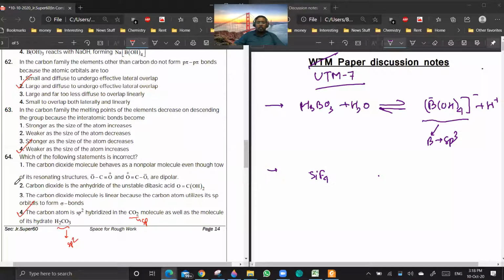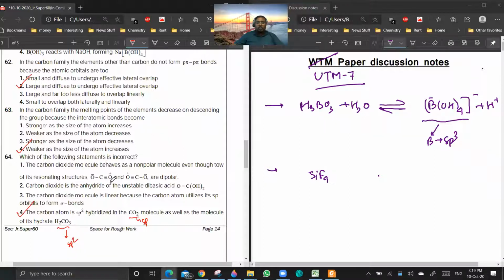Second, carbon dioxide is the anhydride of an unstable dibasic acid, C(OOH) whole twice, which is H2CO3.